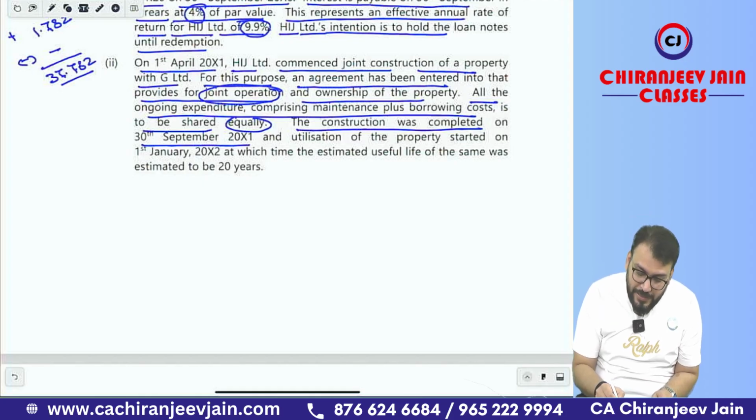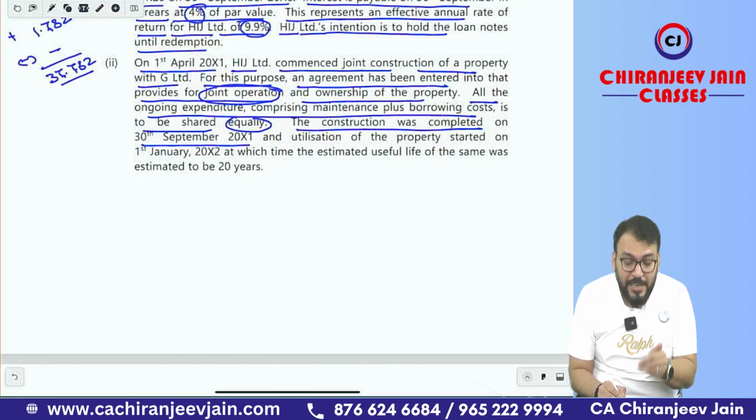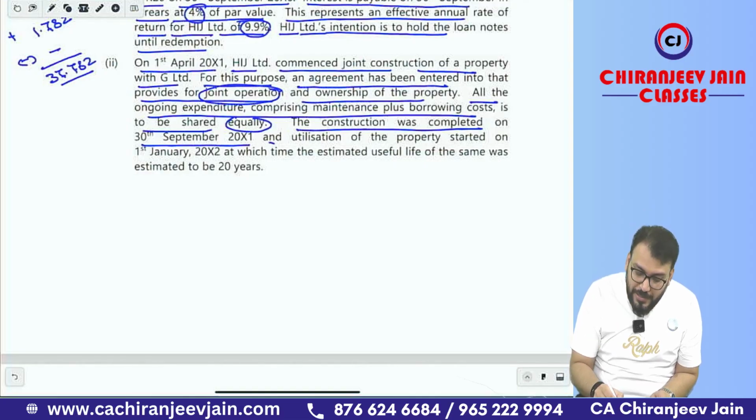And can you say, the PP will be recorded as per Ind AS 16. It is ready for use on 30th September. So once it is ready for use, we will not do any further capitalization. And utilization of the property started on 1st Jan 2002. This is not relevant. At which time the estimated useful life of the same was estimated to be 20 years.